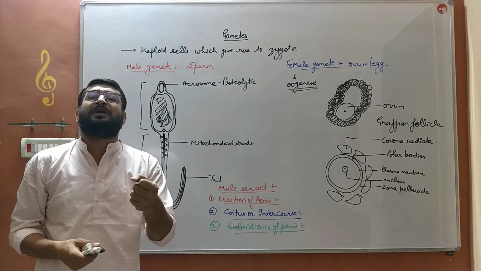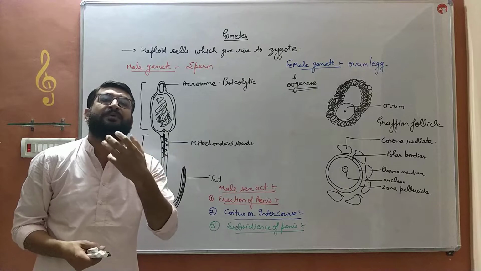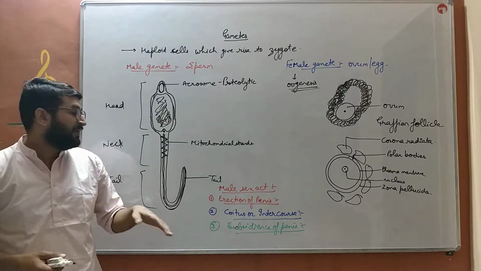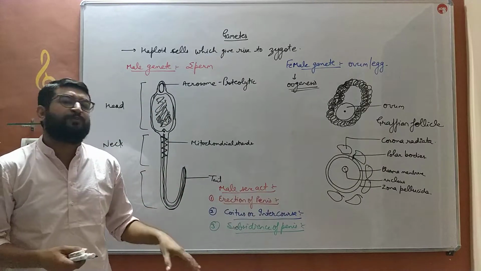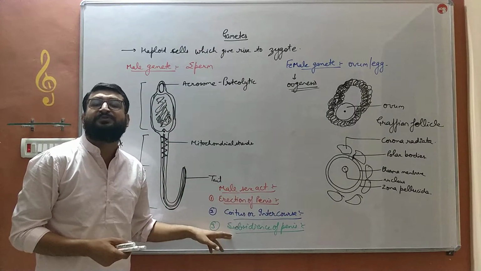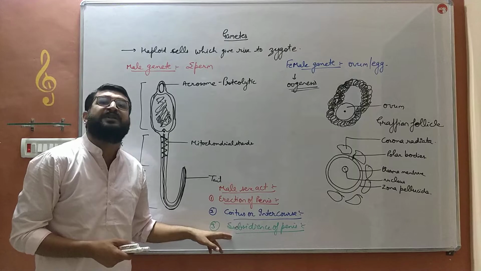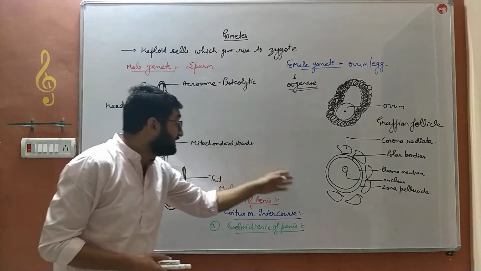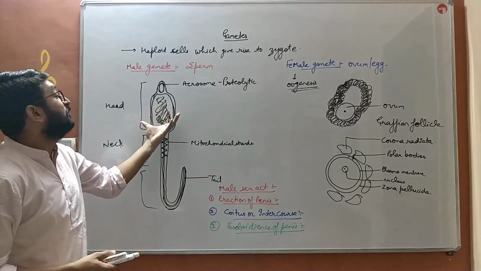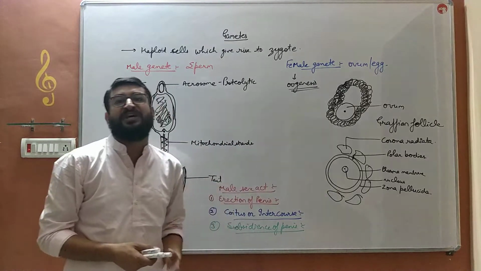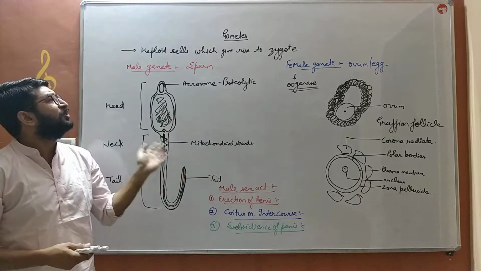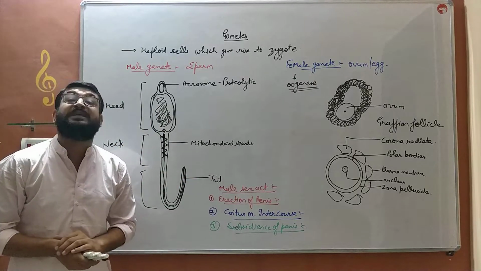The blood flow becomes normal again, and then the penis returns to its normal position. That is known as subsidence, or the reduction in the size of the penis. So that is the male sex act by which the sperm is inserted into the female reproductive tract, that is the vagina. So that's how the two gametes will meet.